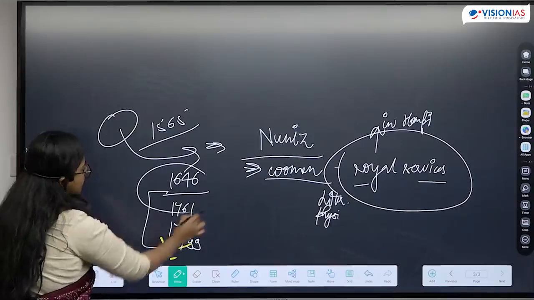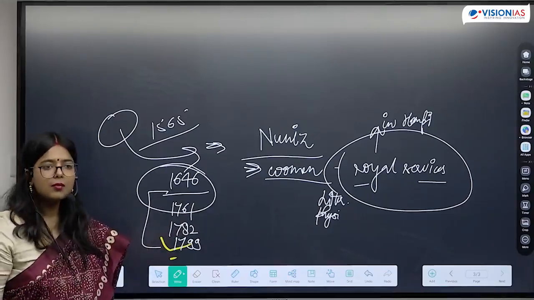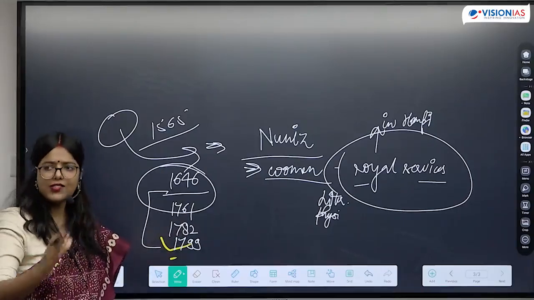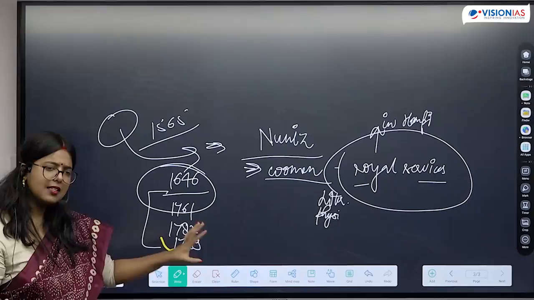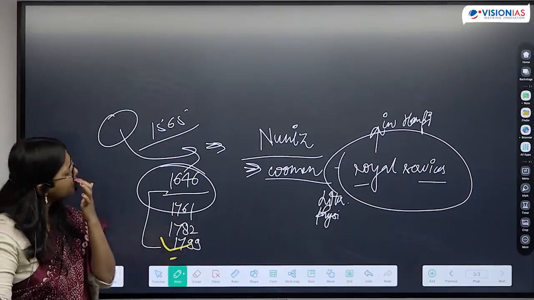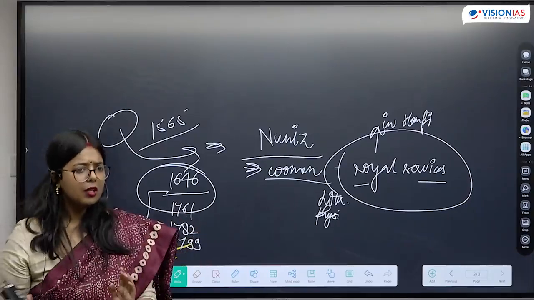This is the part which is not going to be in your syllabus, but you should know how history has proceeded. That is why I am giving you this detail. Is this clear? So this is the political detail that we should know.